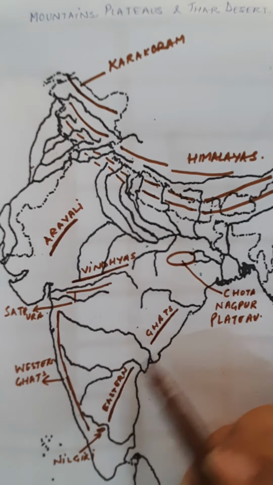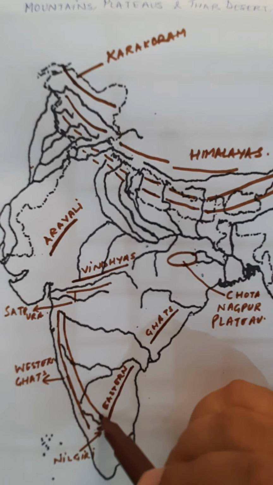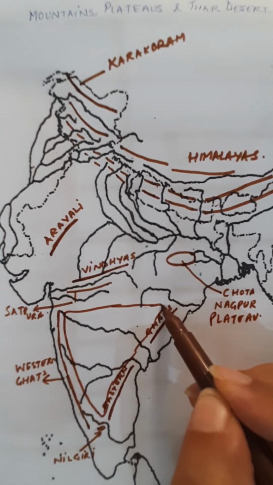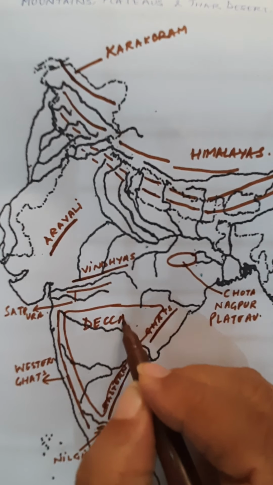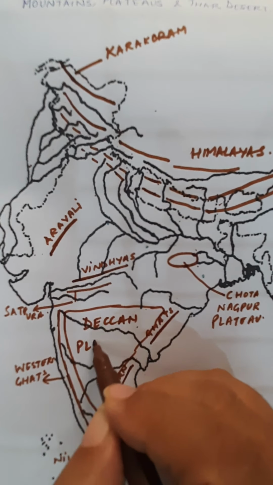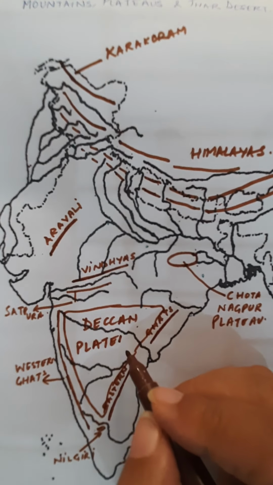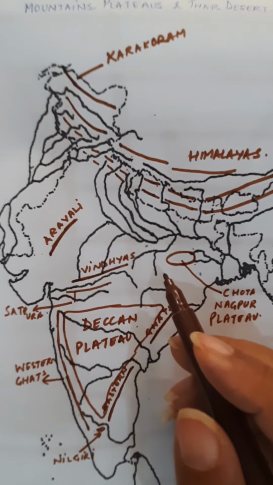And in between the western and the eastern Ghat, you will draw a triangular shape like this, and this portion inside is called the Deccan Plateau. Okay, so these two plateaus are there.